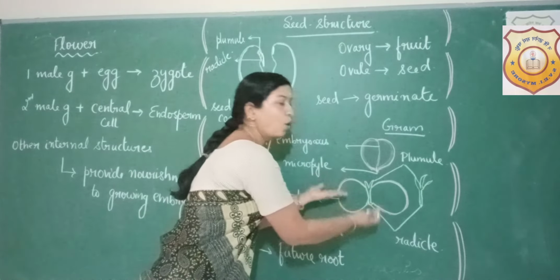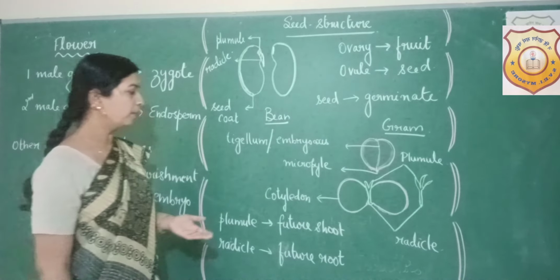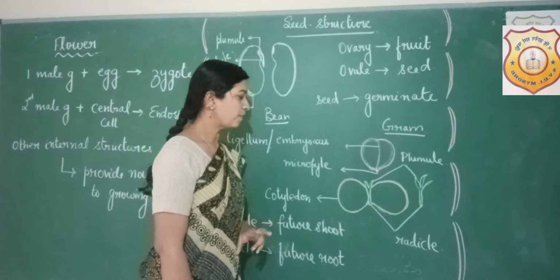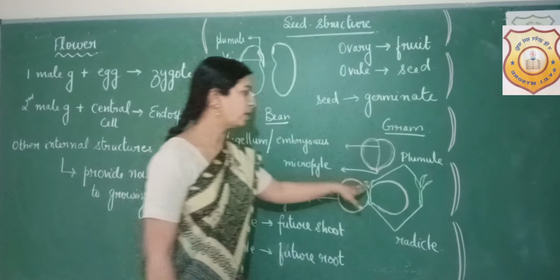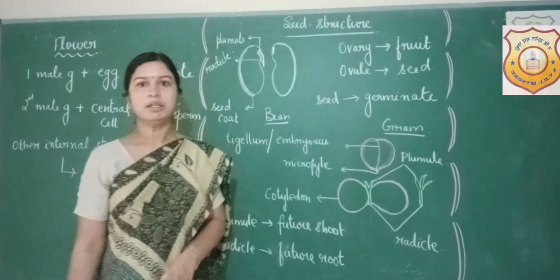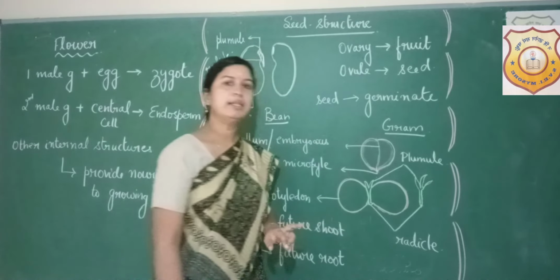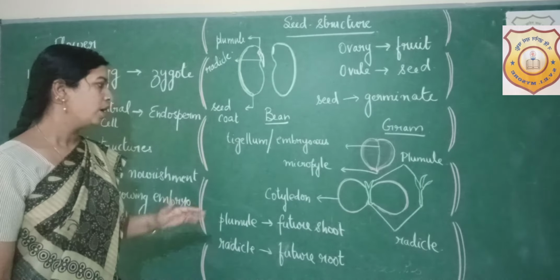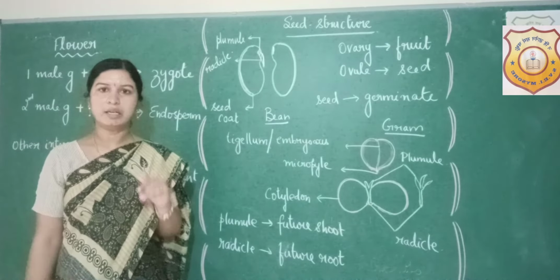So when you open both the cotyledons, you will be able to get a clearer picture. These are the two cotyledons surrounded by two layers of seed coat, and above you can see a small structure which is nothing but the plumule or the future shoot, and below you can see the radicle which is going to become the future root. So I hope this structure of seed is clear to you.